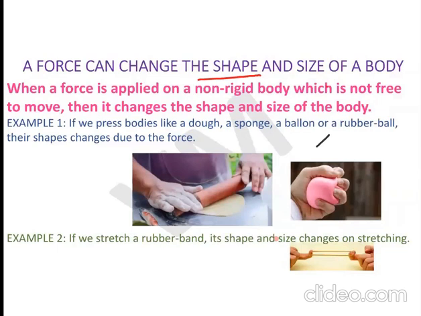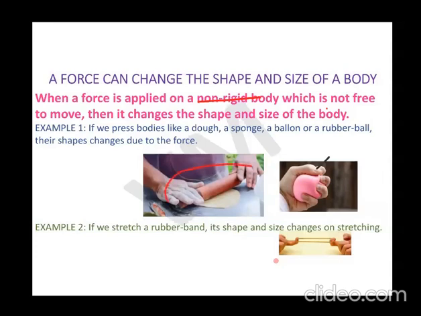Let's say some example. You might have seen your mother preparing dough. Mama first kneads the dough. So when she is applying force with her arm, with her fist, the shape of the dough changes. And when she is using a rolling pin and she is turning the ball into the chapati, she is again applying force and the shape again changes.